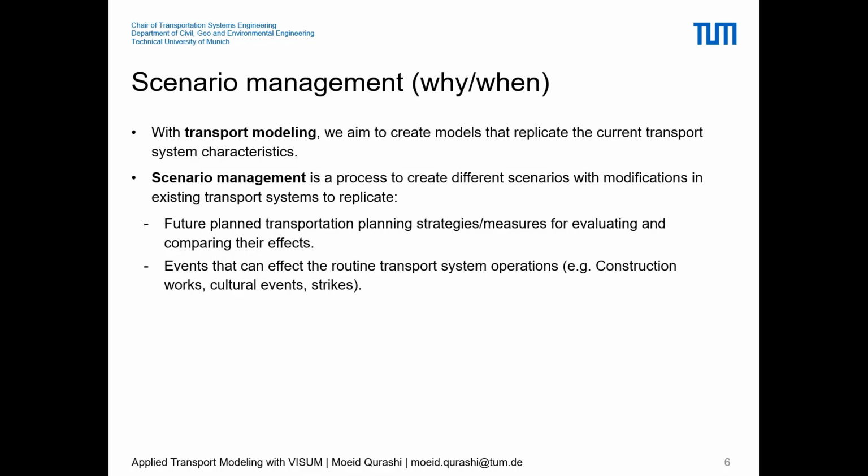For example, construction works, cultural events or strikes are events which can change transport system operations. Take the recent COVID-19, these last 3 months, which has had a large impact on the overall transport system.